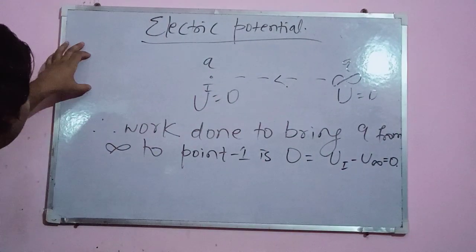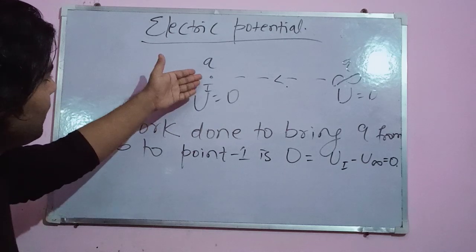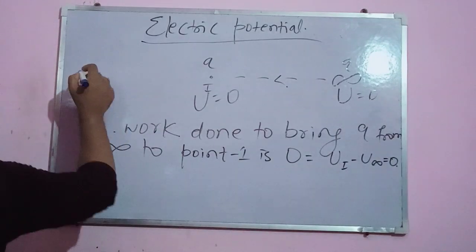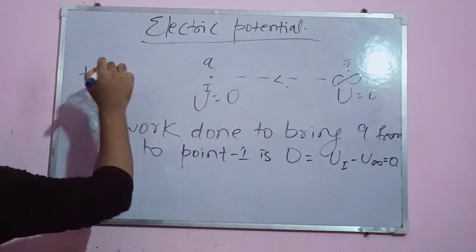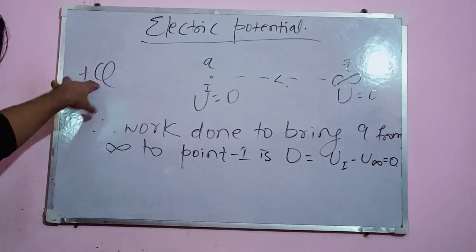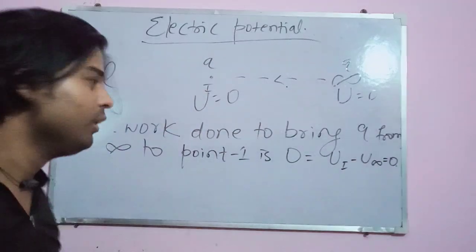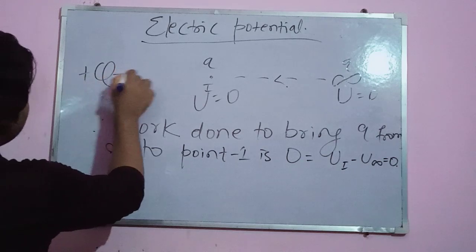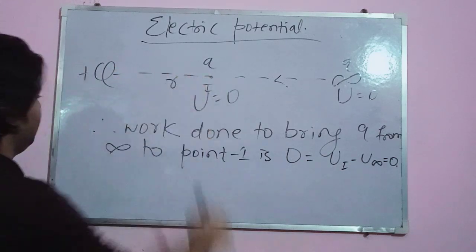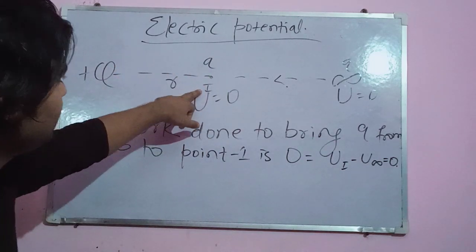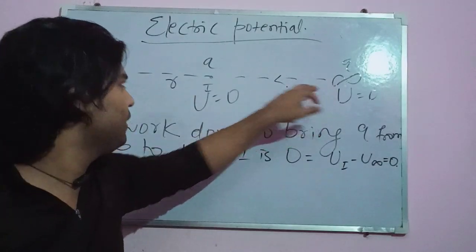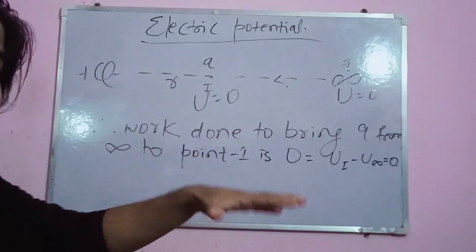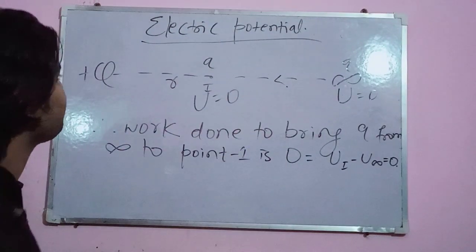if there's a charge to disturb its travel from infinity to this point. Let's put a charge plus capital Q, which is different from the magnitude of this small q, at this position, and the location of this plus Q is at a distance r from point 1. Means the first position of this small q, from infinity to this point, is at a distance r from this plus Q. This time the situation is completely different.